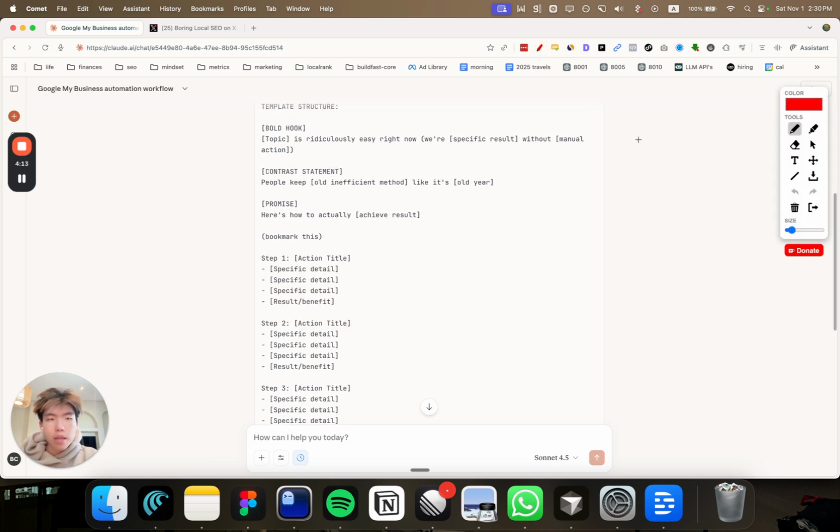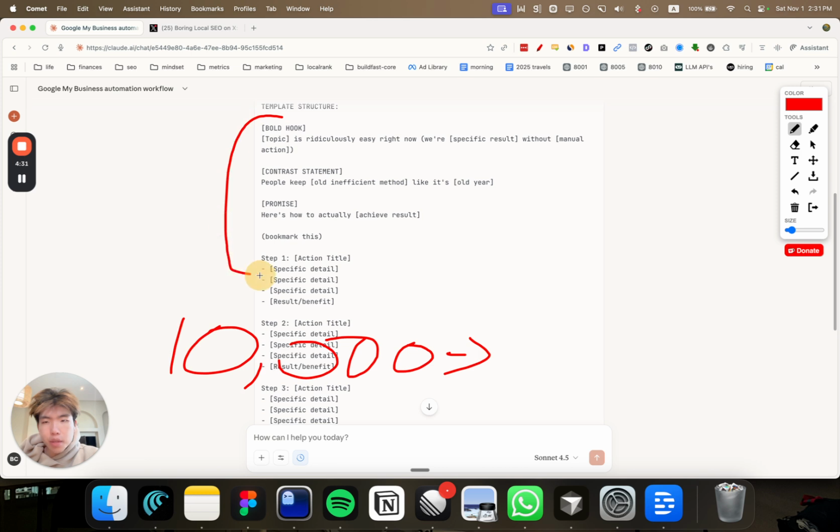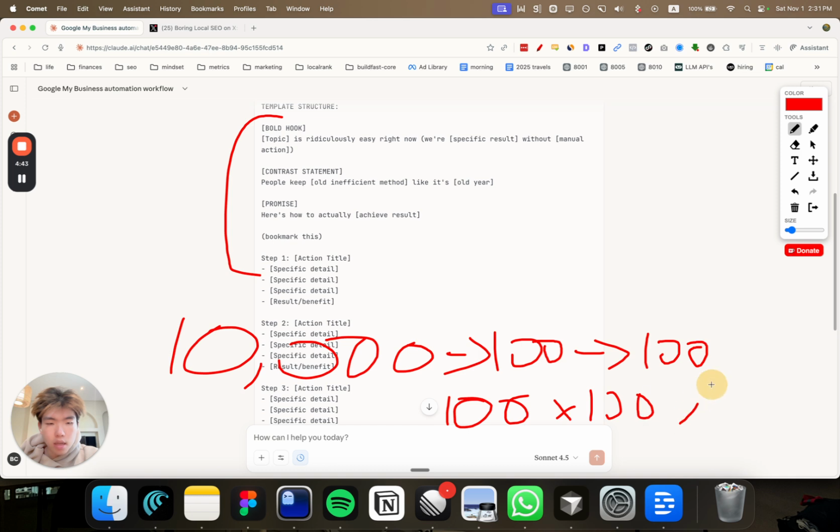So basically, I think a good workflow, and obviously we can iterate with this, but just off the bat, here's what I would do. Let's say the goal is to get to 10,000 tweets, right? So this is a ton of tweets. So what we can do is, let's say for every template we have 100 tweets. So we can simplify it in that we only need 100 templates. So 100 templates times 100 tweets, that is 10,000 tweets, right? So it makes it a lot more manageable. So how do we get to 100 templates?